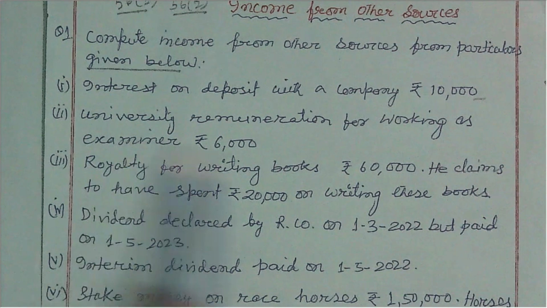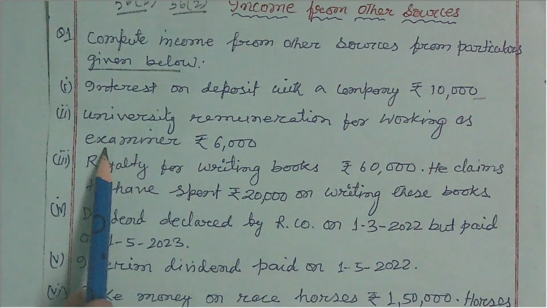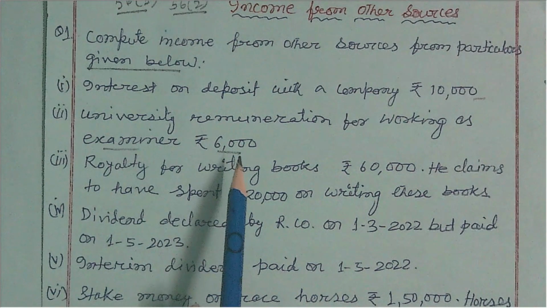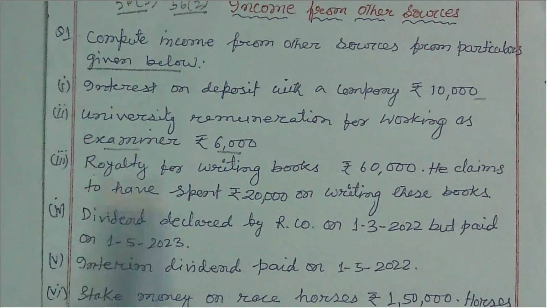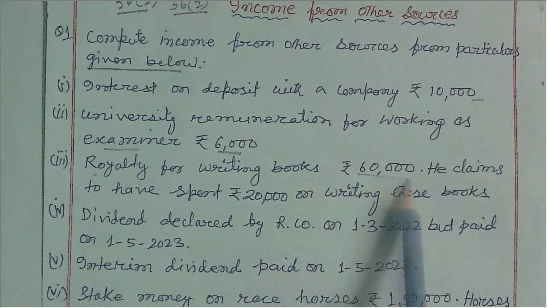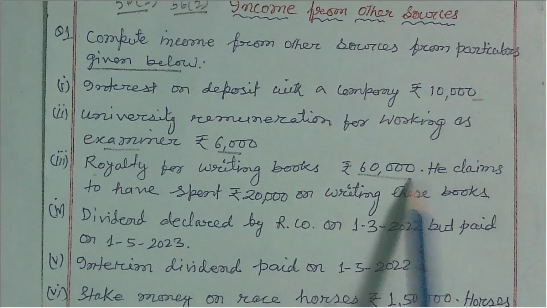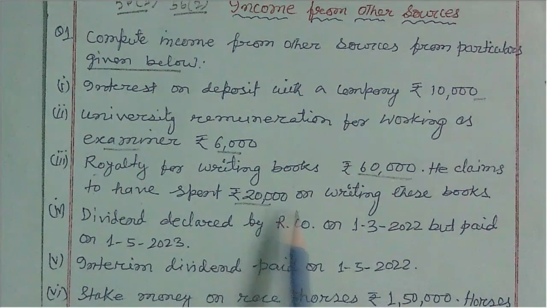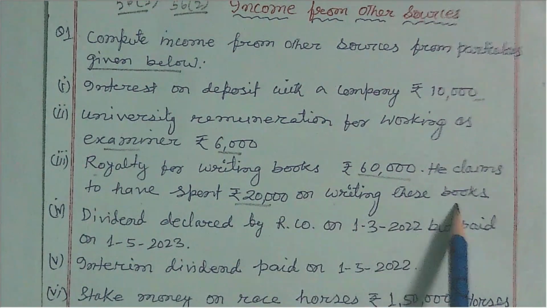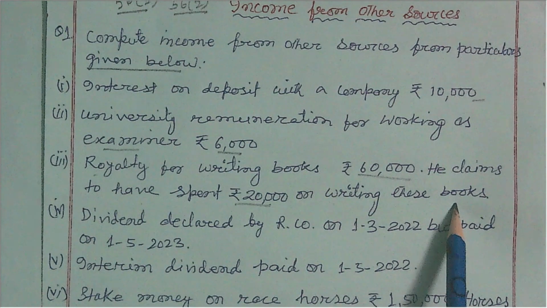University remuneration for working as examiner, received by Mr. SSC, is rupees 6,000. Royalty for writing books is rupees 60,000. He claims to have spent rupees 20,000 on writing these books, so expenditure incurred to earn income is an allowable deduction.